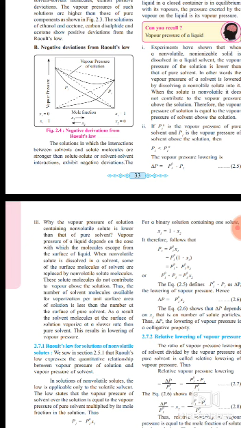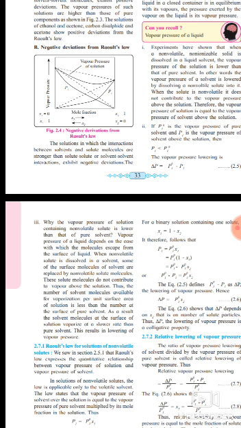When a non-volatile solute is dissolved in a solvent, some of the surface solvent molecules are replaced by non-volatile solute molecules. So the number of solvent molecules available for vaporization per unit surface area of the solution is less than that of the pure solvent.